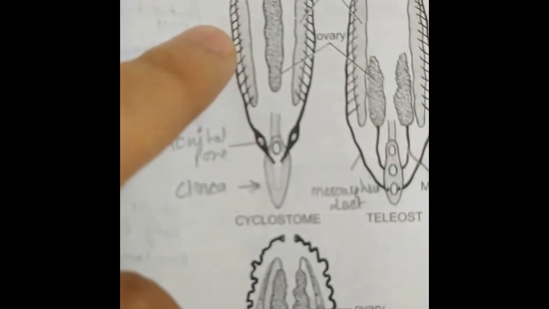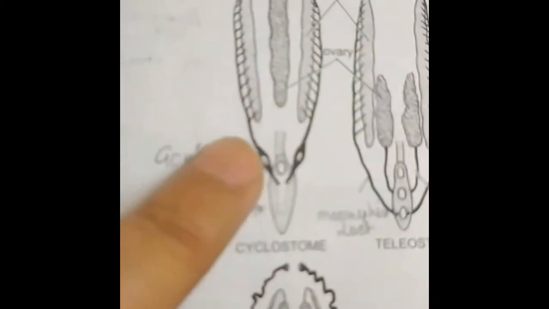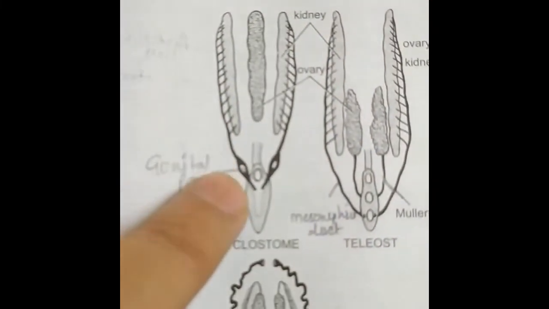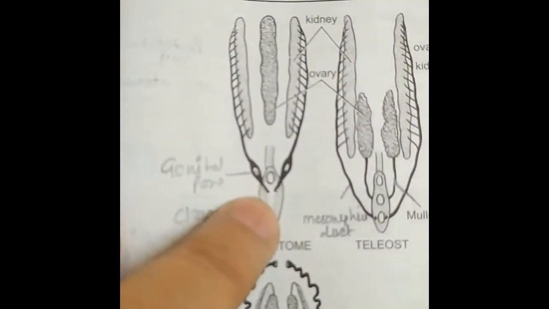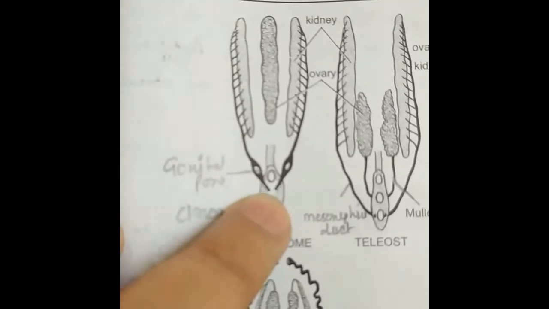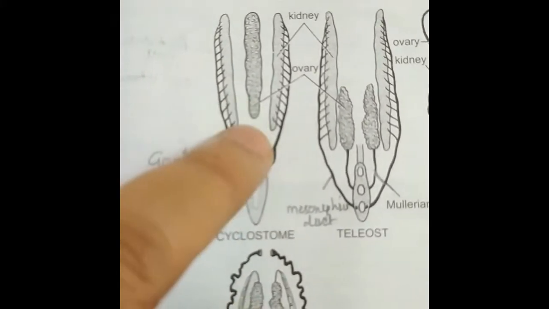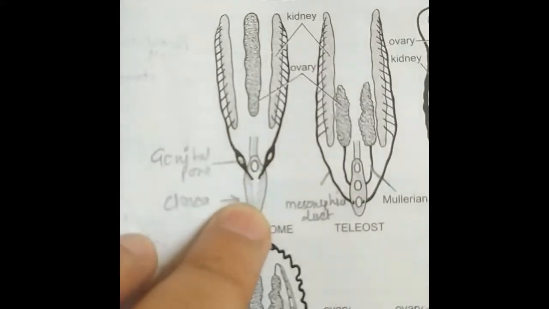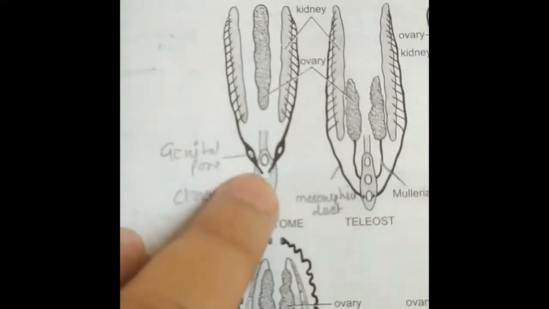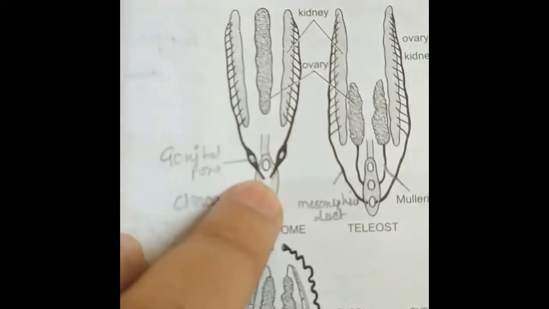They open through the uriniferous tubules. These collecting ducts also open into the cloaca separately, whereas the ova shed into the coelom from the ovary also reach the cloaca through the genital pore, the female genital pore.